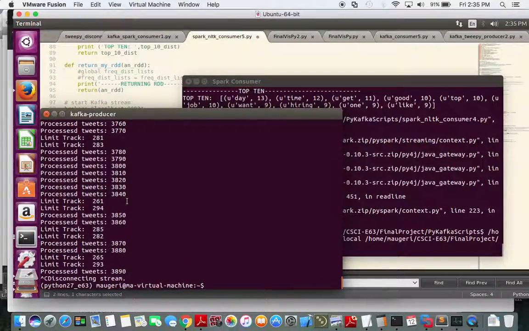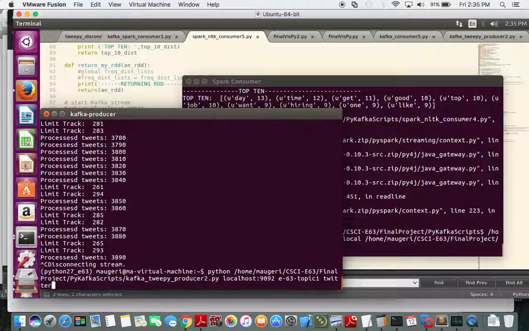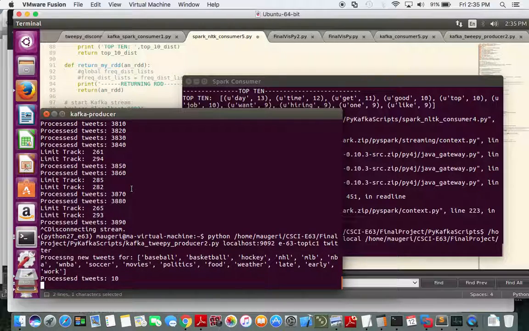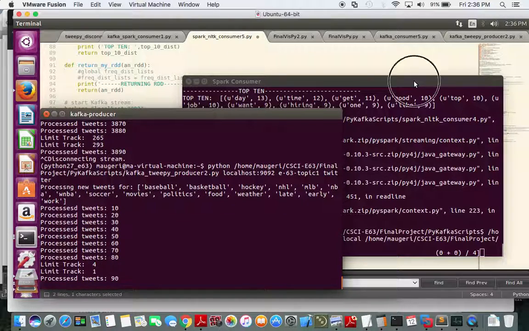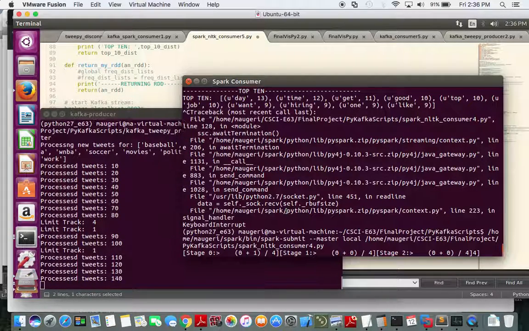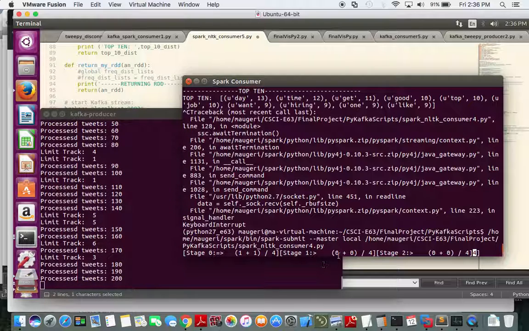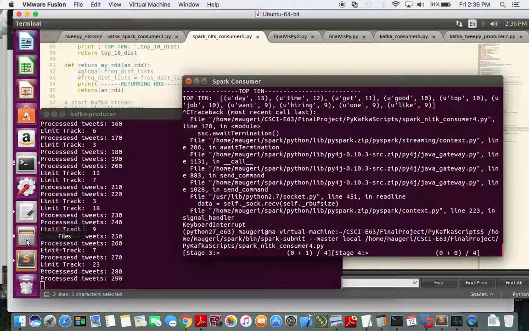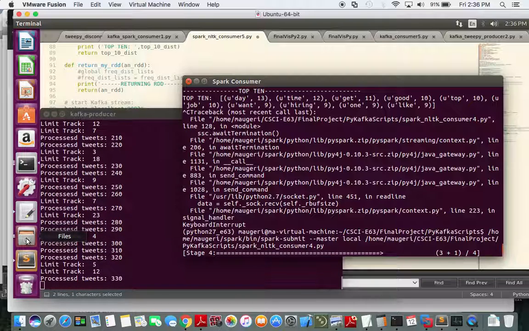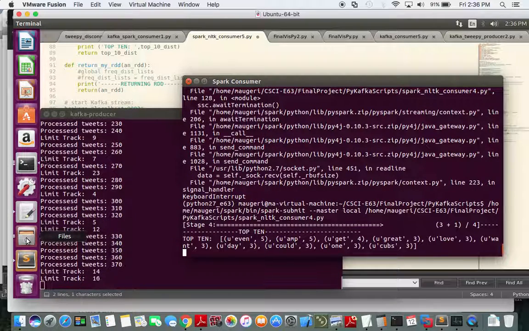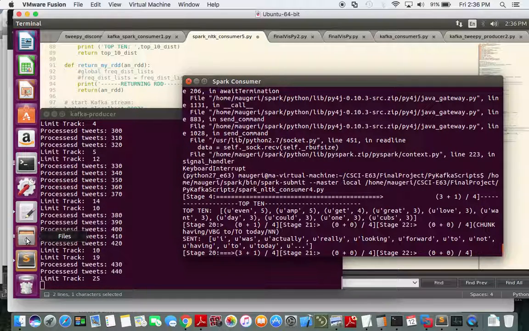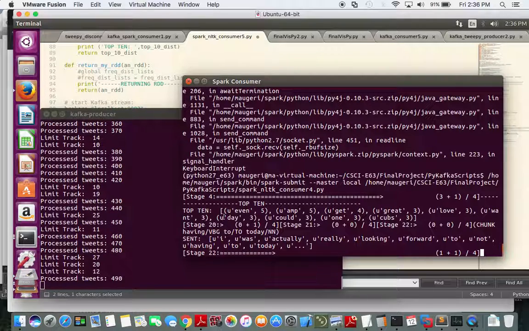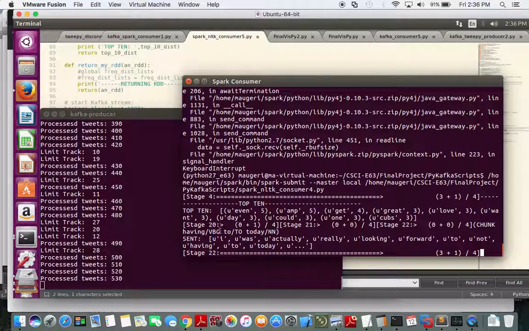We'll fire up the Twitter feed. So tweets are coming in, and there we see Spark processing, and getting some hits on the grammar patterns. And it's computing the top 10 for the windows here, we see.